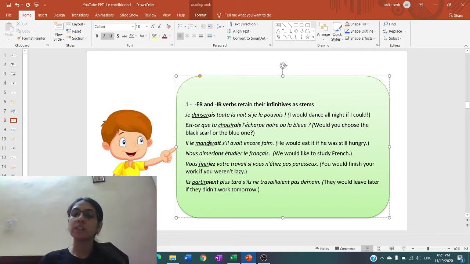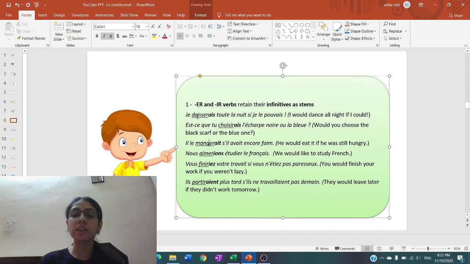Then il le mangerait s'il avait encore faim. Il le mangerait, he would eat it if he was still hungry. So he would eat it over here, verb eat, manger, ER verb. So GR verb also comes under ER verbs. The infinitive of the verb is the stem of the future simple. So we take verb manger, add the ending, that is AIT, with subject pronoun il. So this becomes il le mangerait s'il avait encore faim.